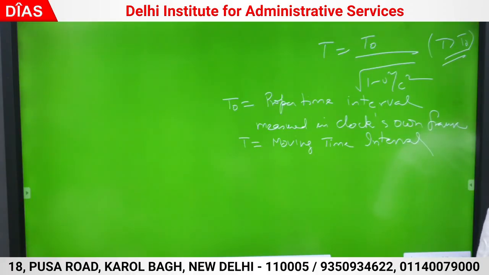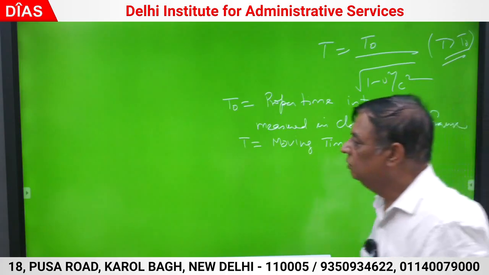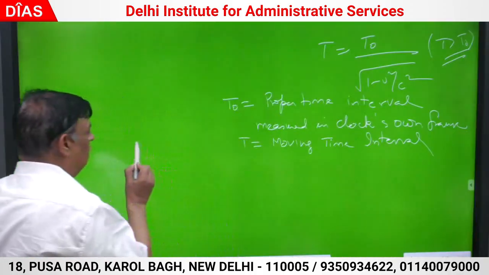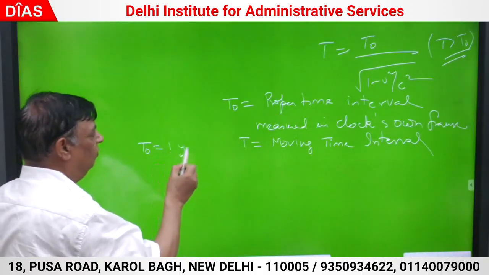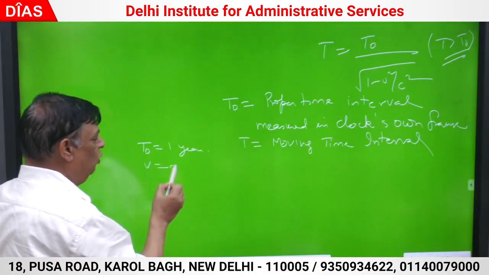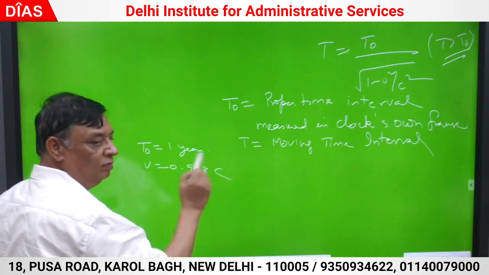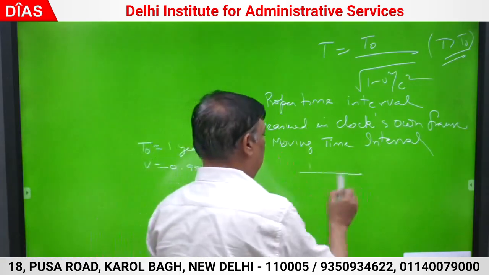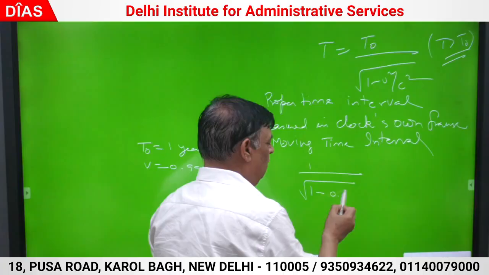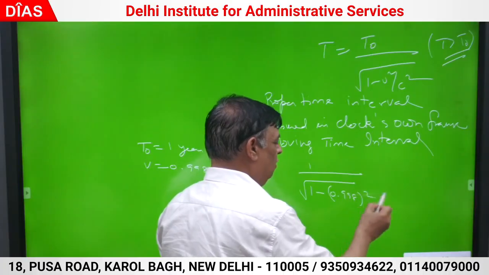Calculate. Let us say travels by the speed of 0.998 c. T naught is 1 year and v I am telling you 0.998 c. What is this factor? 1 by root 1 minus 0.998 whole square. Tell me what is this?